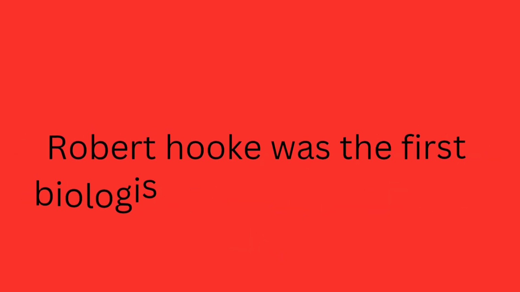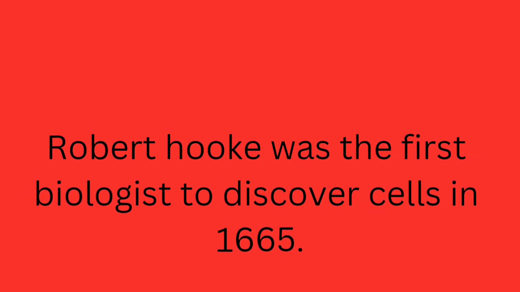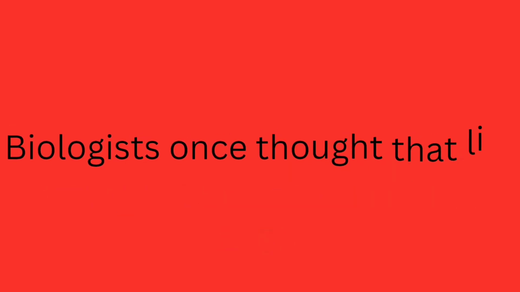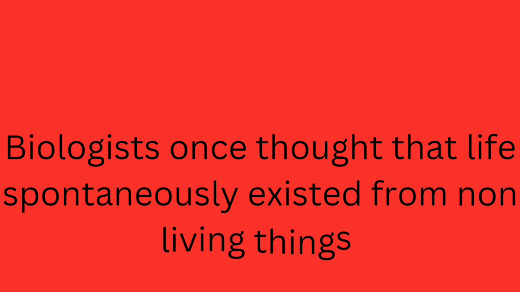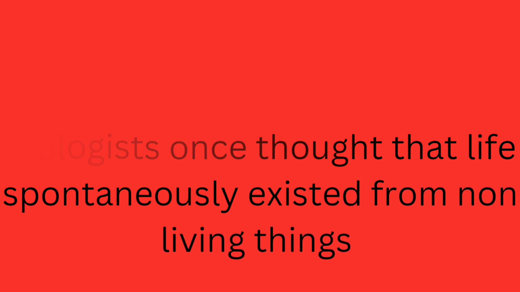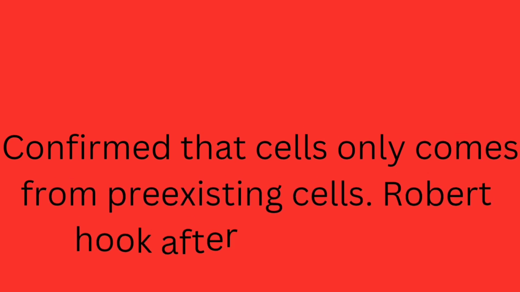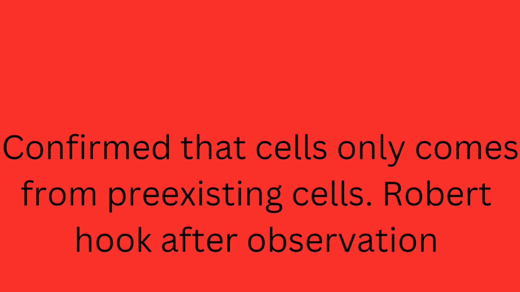Robert Hooke was the first biologist to discover cells in 1665. Biologists once thought that life spontaneously existed from non-living things, but with the invention of the microscope, this was disproved, and it was confirmed that cells only come from pre-existing cells.